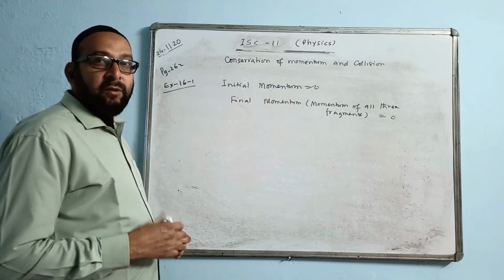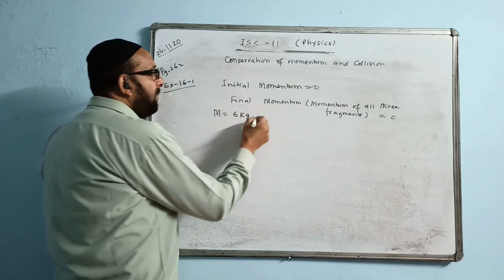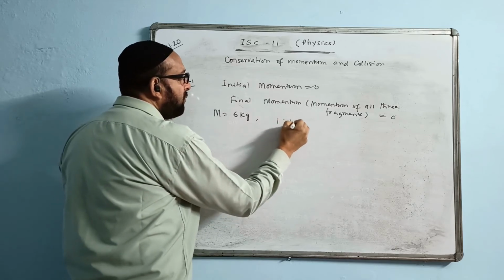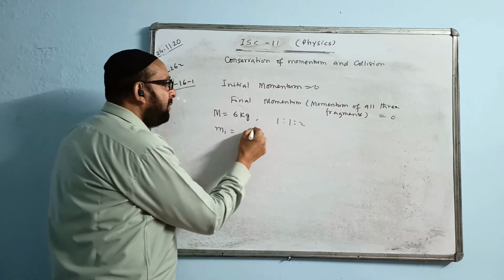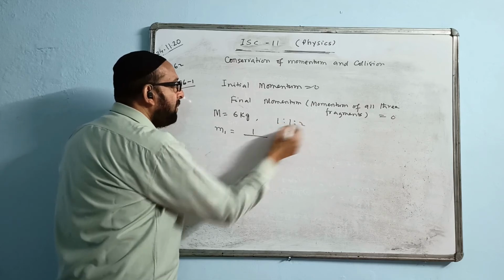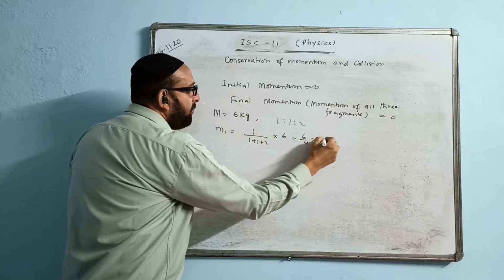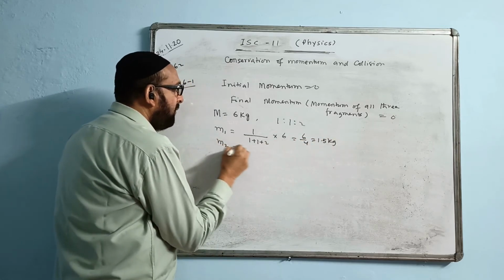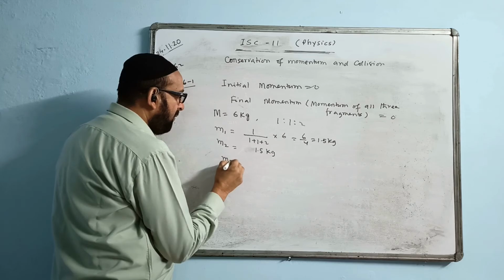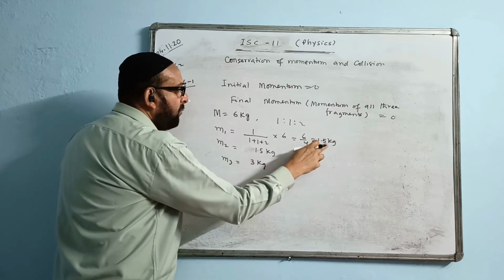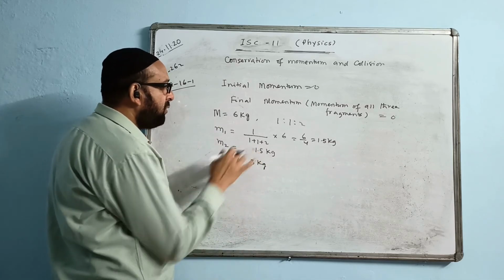Okay, what are the masses? We will check now. Total mass capital M is given as 6 kg. And the masses are divided in the ratio 1:1:2. Let us find the value of M1. The first mass will come 1 out of the sum of the ratio, 1 plus 1 plus 2, into 6. 6/4, the answer is 1.5 kg. M2 will also come the same, 1.5 kg, and M3 will come 3 kg. 1.5 plus 1.5 is 3, then the remaining is 3 kg. We are dividing in the ratio of the sum of the ratio.